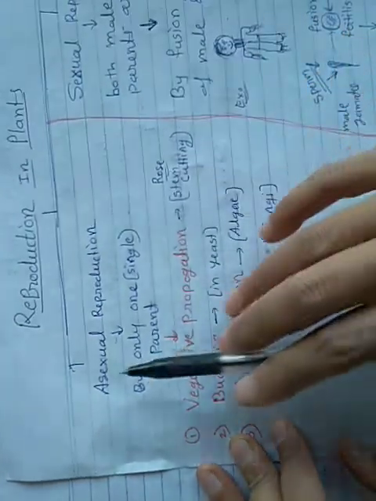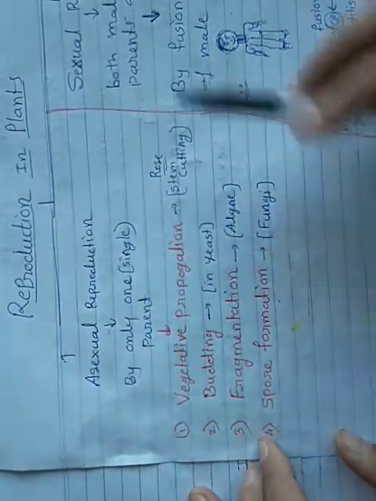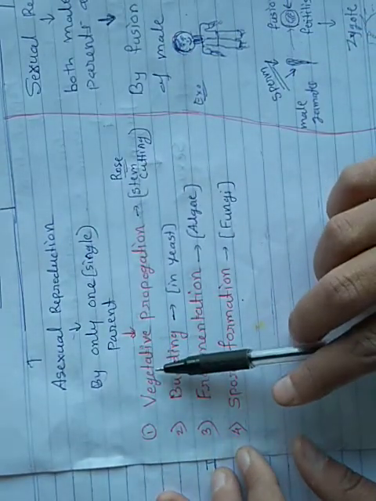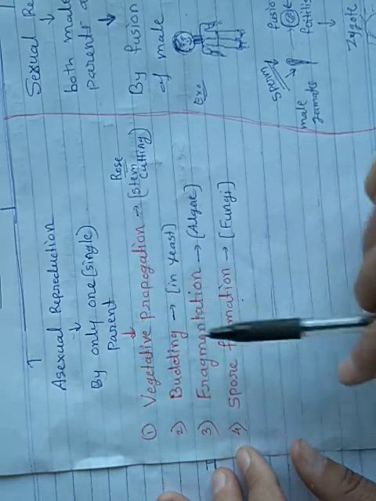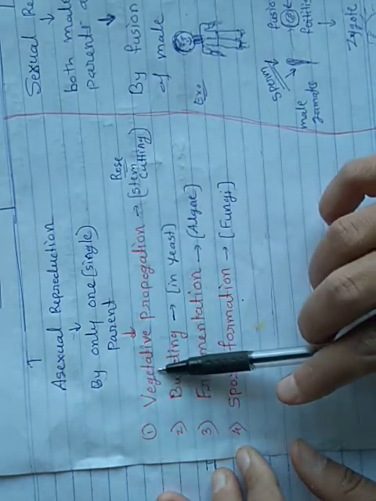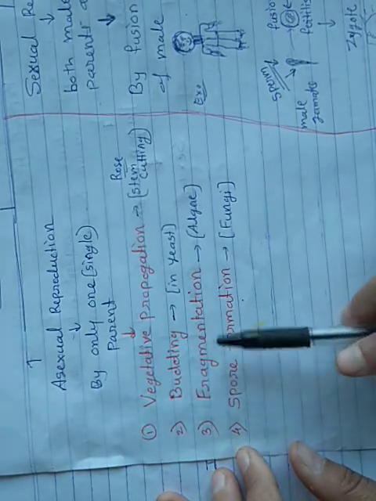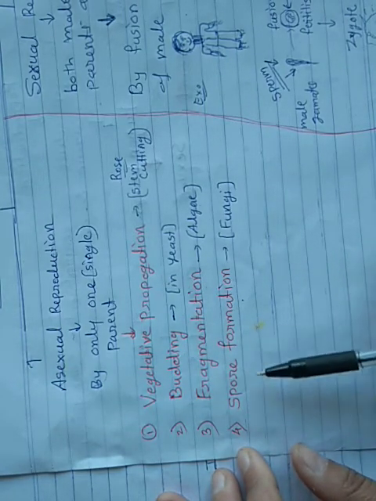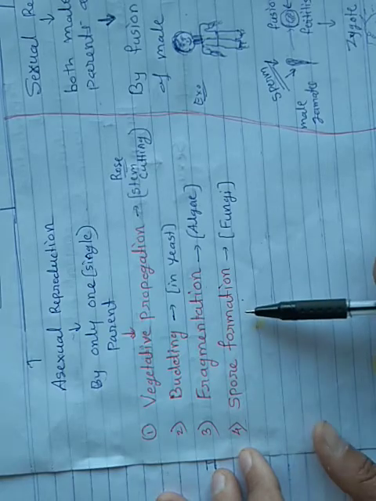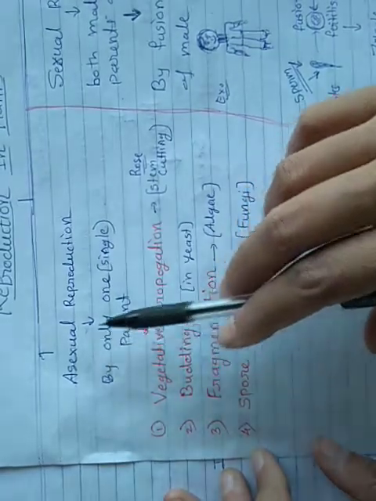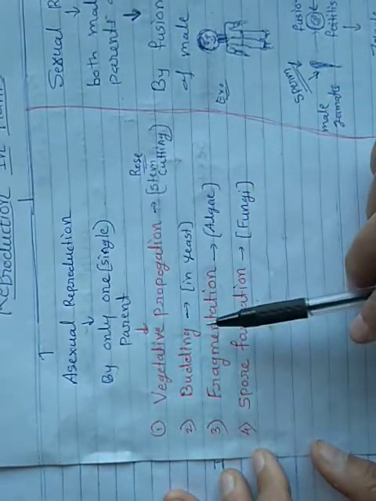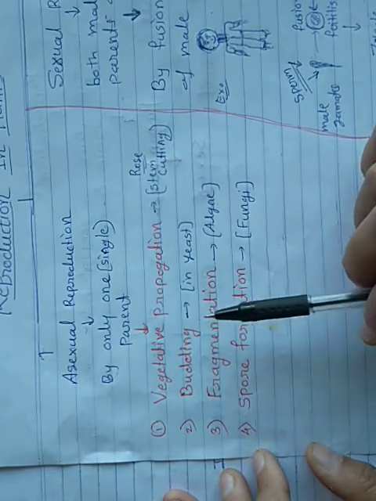तो asexual reproduction is also of 4 types. Mainly these are of 4 types. One is vegetative propagation, second is budding, third one is fragmentation, and fourth one is spore formation. This type of asexual reproduction happens in case of plants.